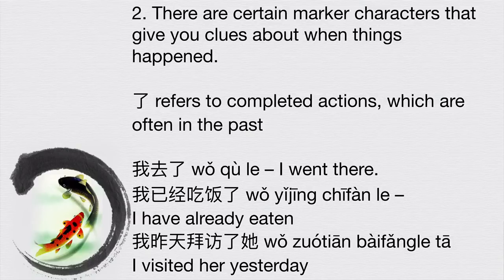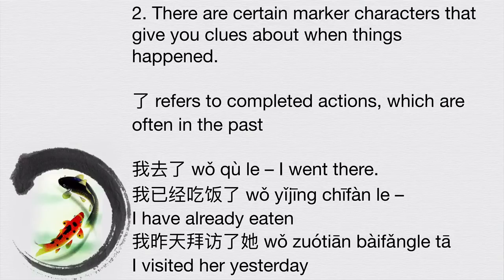For example, 我去了, I went there. 我已经吃饭了, I've already eaten. And also this word 已经 already suggests that something has been completed and happened in the past. So that's another clue. 我昨天拜访了她. I visited her yesterday. So in this sentence, we've got two clues. We've got this 了 indicating a completed action, and we've got 昨天, which is yesterday. So hopefully you're starting to get the picture now.